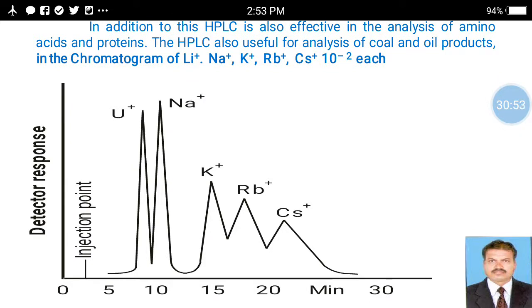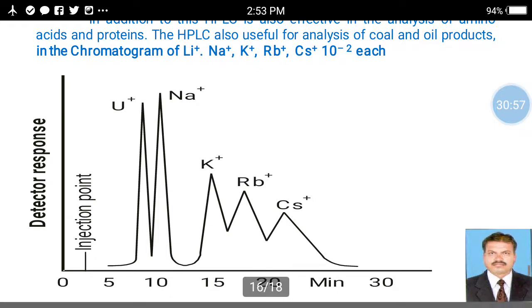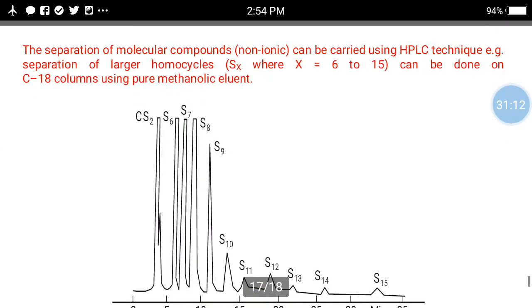In the chromatogram, this is the detector response versus time. With the help of HPLC, we can separate lithium, sodium, potassium, rubidium, cesium, etc. These constituents are also separated.